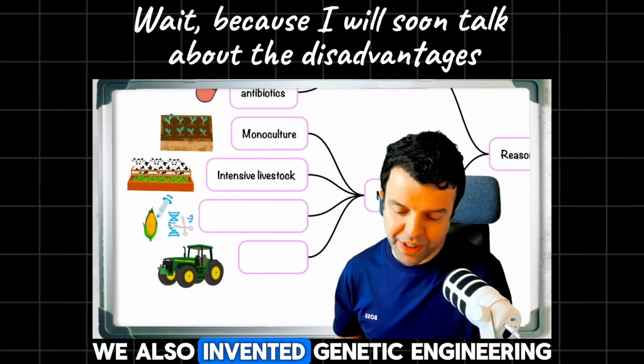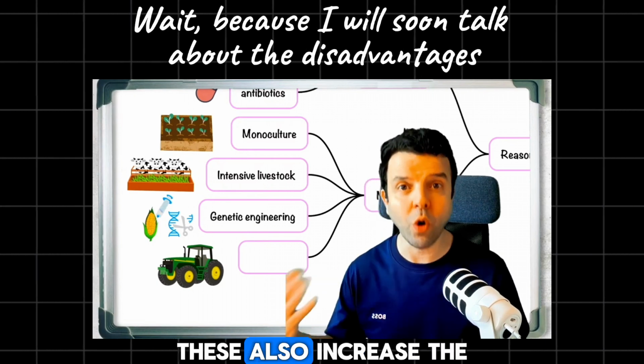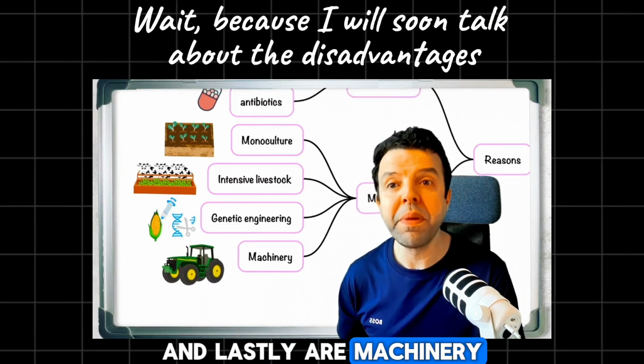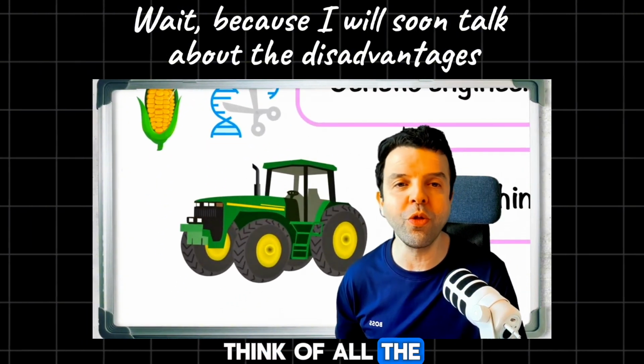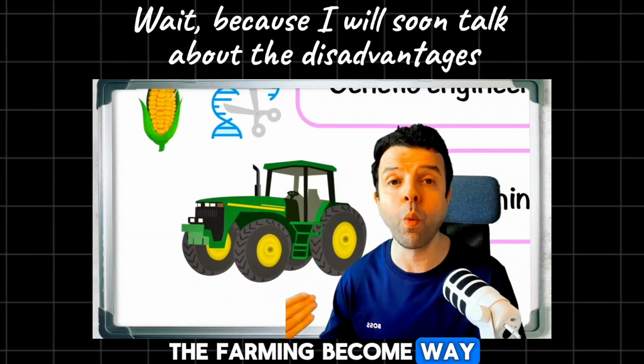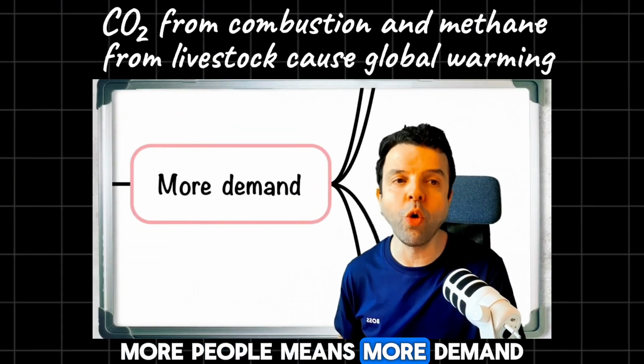We also invented genetic engineering and selective breeding. These also increase the amount of food. And lastly, our machineries. Think of all the machineries we use in farming that made farming way better than ever before. More people means more demand.